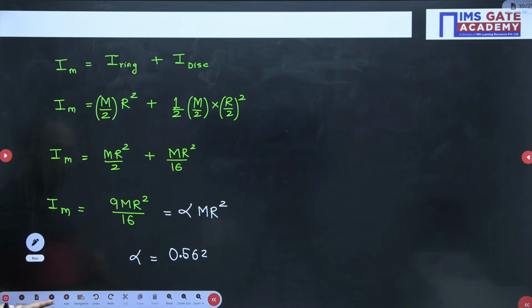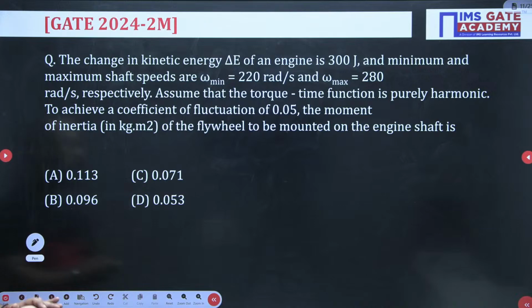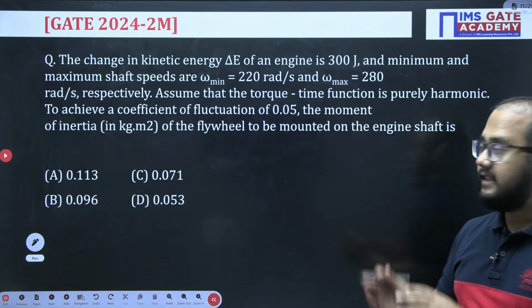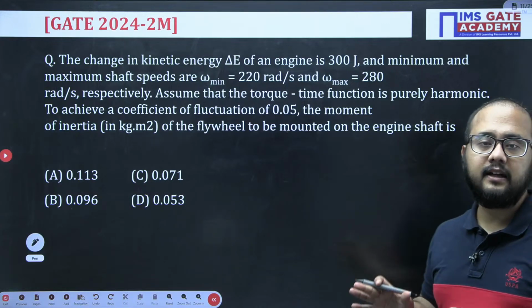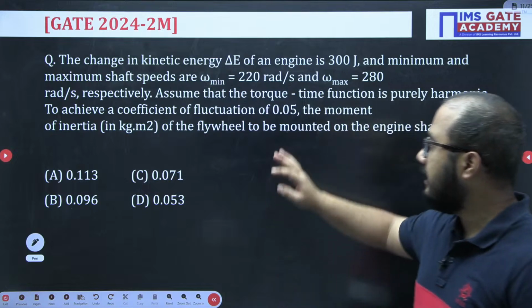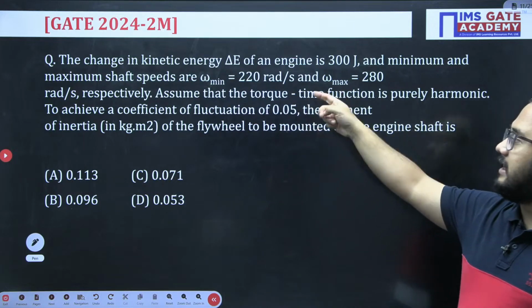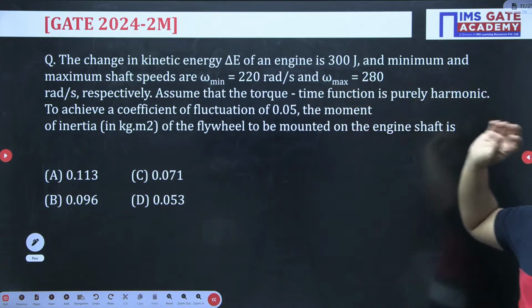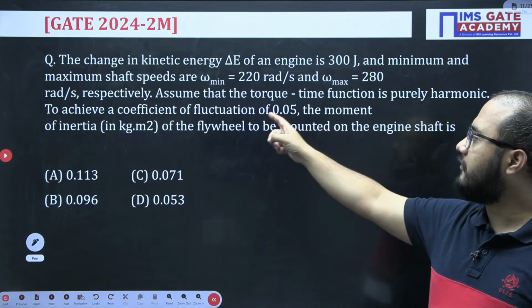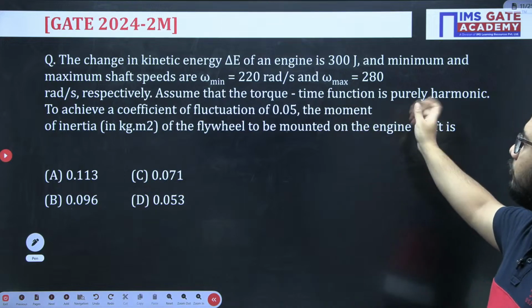Now, this one is done. Now coming to the next question, guys. So GATE 2024, this question was asked in the GATE 2024 examination. Now read it very carefully again. Change in the kinetic energy delta E of an engine is 300 joule. Already delta E value they have given, and minimum and maximum shaft speeds are given, 220 and 280.